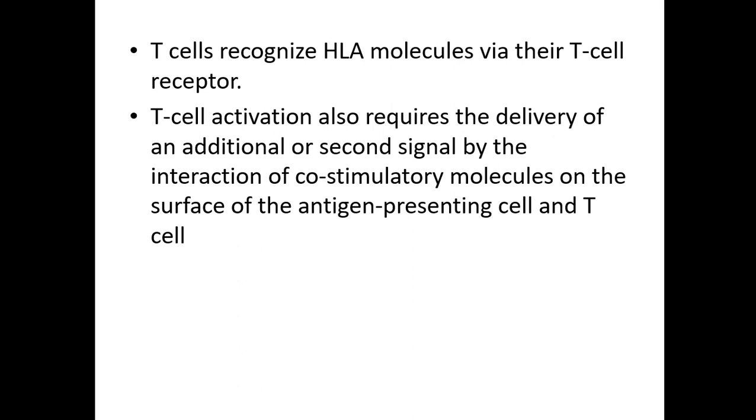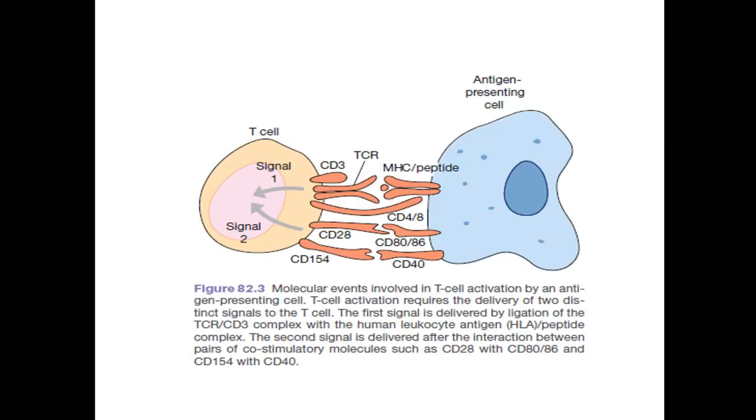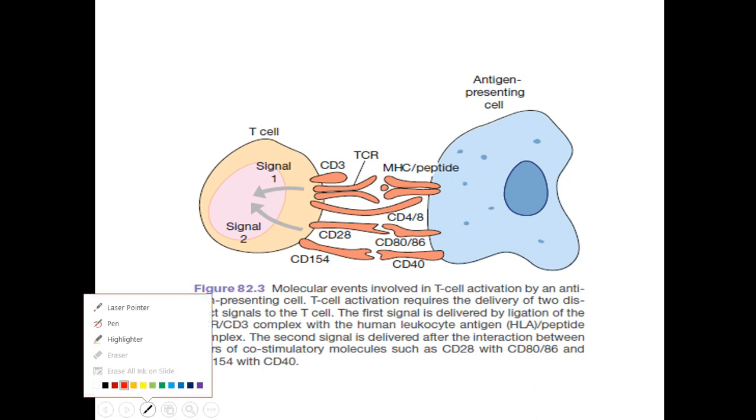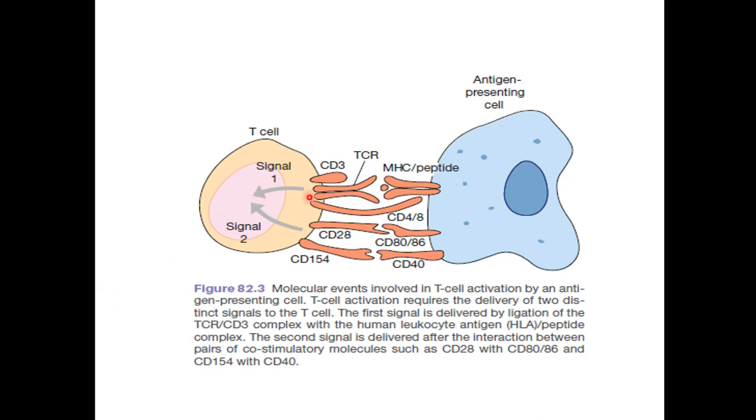I have covered all these things. So this is the binding of the major histocompatibility complex with the T cell. Here this is the CD4 T helper cell, and this is the antigen presenting cell.